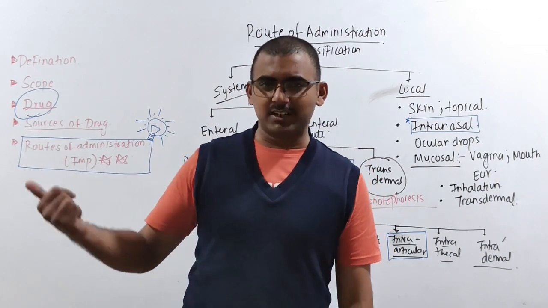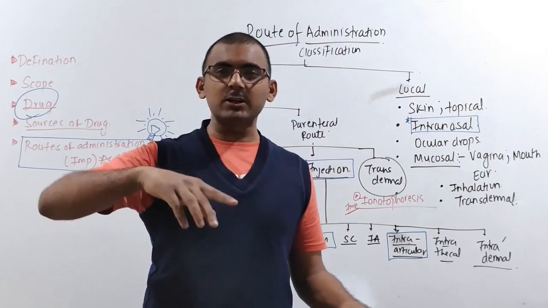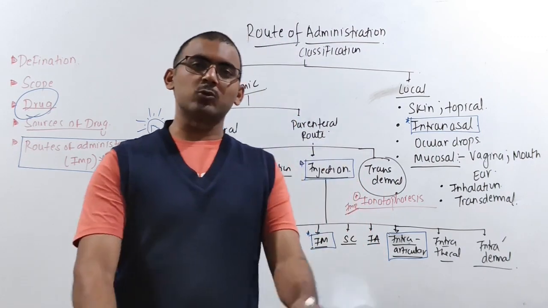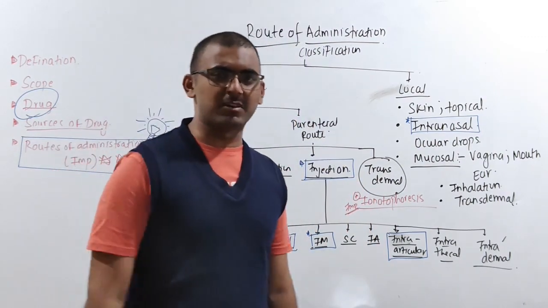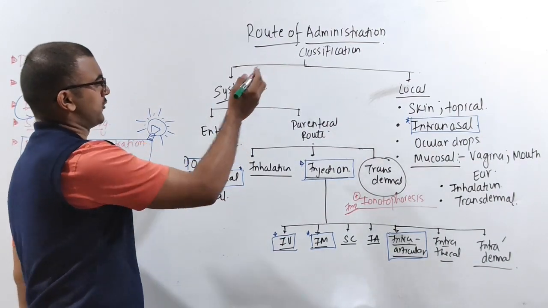Similarly, the drug can enter our body by different routes of administration, and every route has its own advantages and disadvantages. Let's try to understand that one by one. So this is the overall classification. We are mainly classifying route of administration into two types.